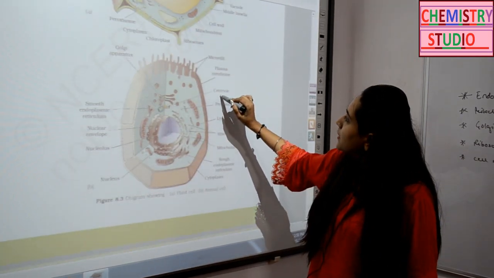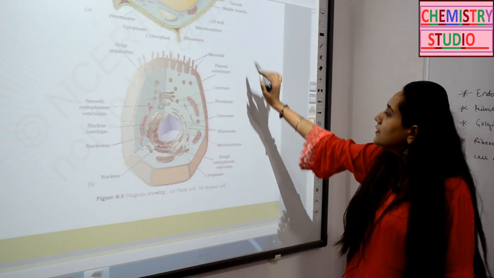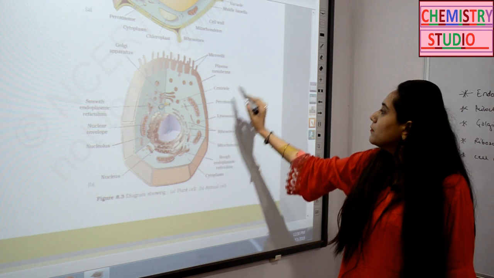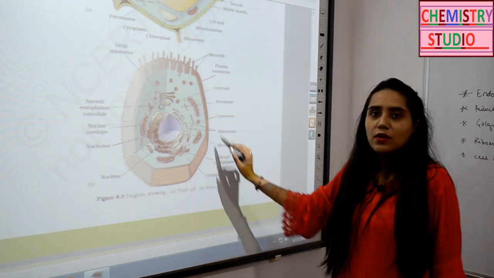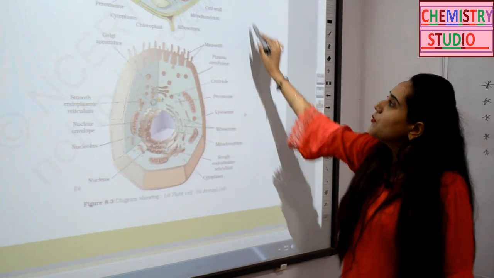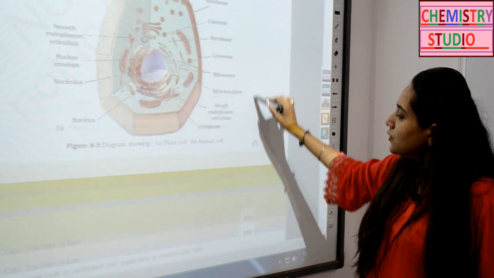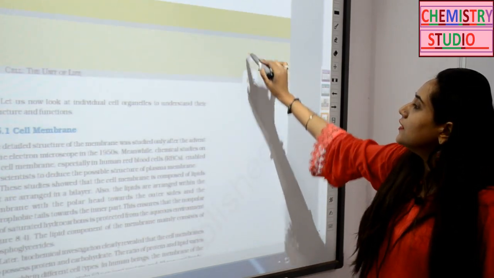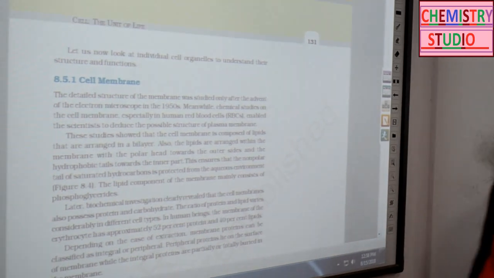Whereas the animal cells also have centrioles, which are not present in plant cells. All the rest of the organelles, like ribosome, lysosome, peroxisome, endoplasmic reticulum, are the same in both the plant cell and the animal cell. Now let's look first at the cell membrane which surrounds the cell, and what it is made up of.